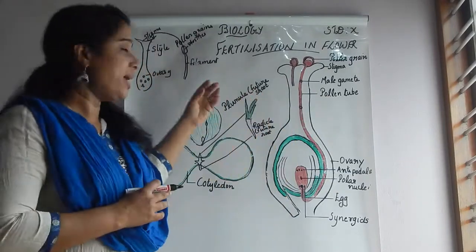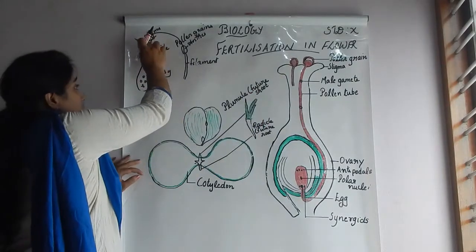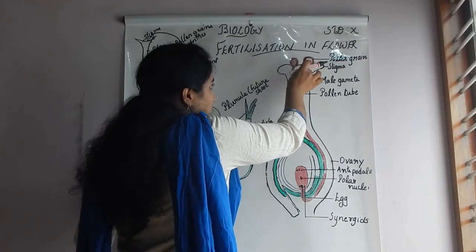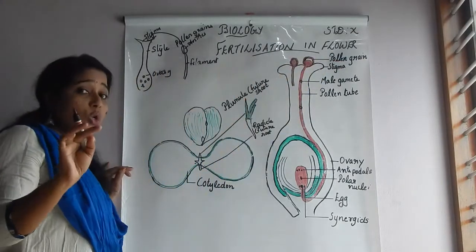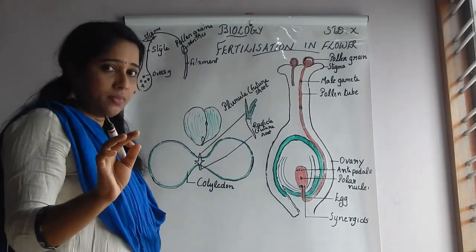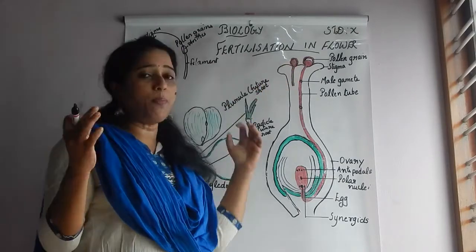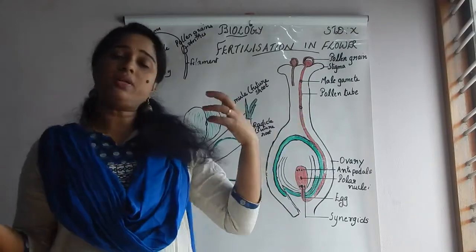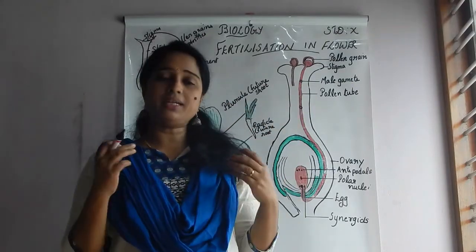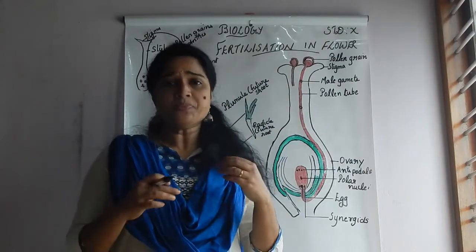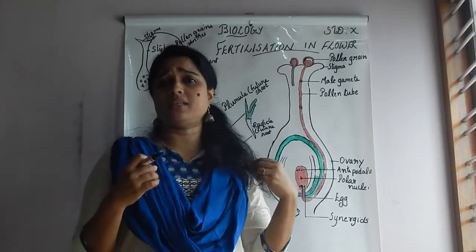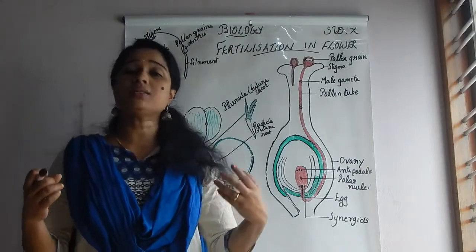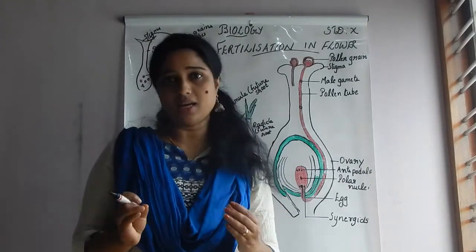When the pollen grain falls on the stigma, you can see this diagram. As you all know, the stigma is sticky. And the stigma receives pollen grains from different types of flowers. When we observe a garden, we can see different types of plants, isn't it? Hibiscus, rose plant, bougainvillea, lily. Likewise, different types of flowers or plants can be seen in a garden.